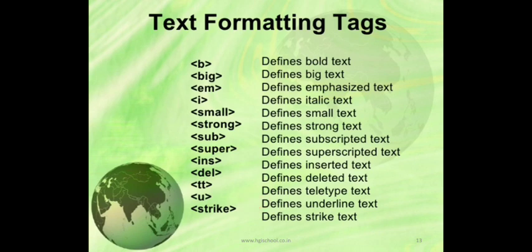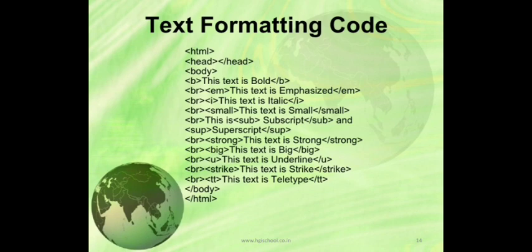Okay, so here you can see the example of all the tags. This is B tag, EM, I, italic, small, SUB. Here this is SUB subscript. So subscript will be slightly below the baseline. Okay, it also has a closing tag. You can see all these have closing tags. SUP, the superscript will be slightly above the baseline, where a and b.